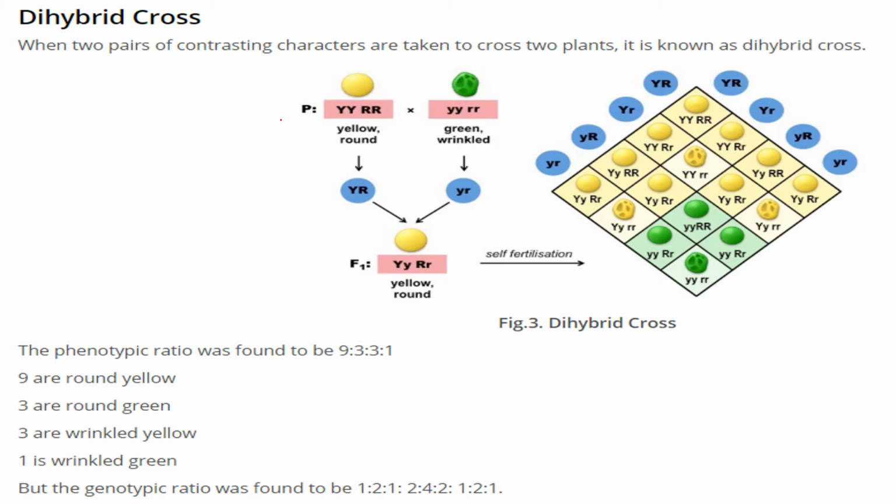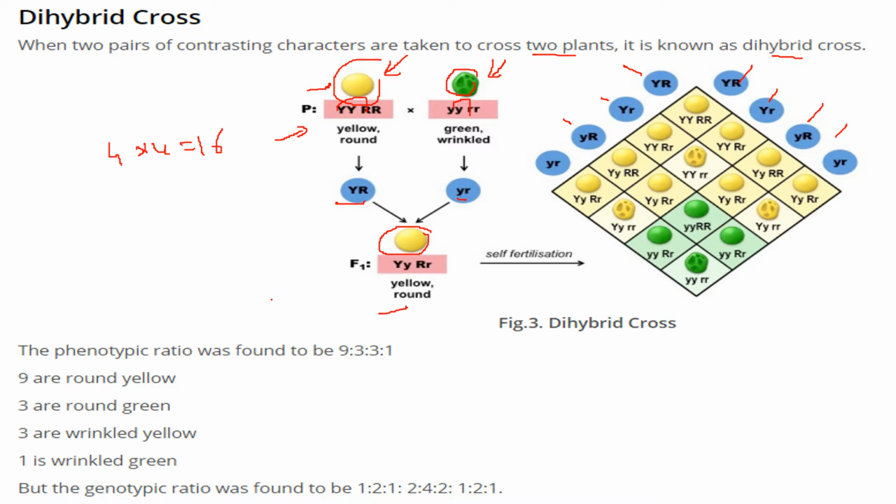Dihybrid cross. When two pairs of contrasting characters are taken to cross two plants, it is known as a dihybrid cross. See, this is a yellow round pea and this is a green wrinkled pea, and these are the combinations. Say YR, this is small y small r, and the combination at F1 was yellow round. When it self-fertilized, it can be any combination. So there are four possibilities here, and 4 into 4 gives you 16 combinations. These are all the 16 combinations.